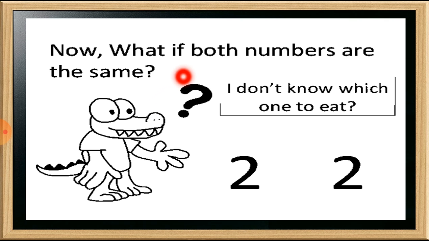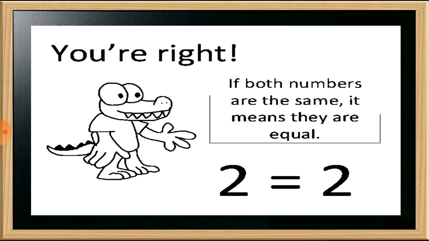Now, what if both numbers are the same? See here, on the left side is a 2 and on the right side is also a 2. The alligator wants to eat a bigger number, but here both sides are the same number. So what should we do, students? We have to put the equal to sign.